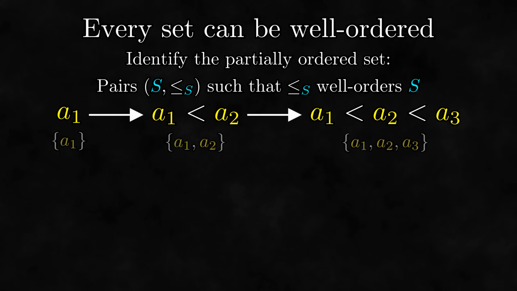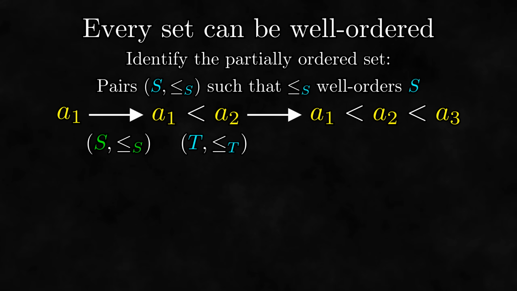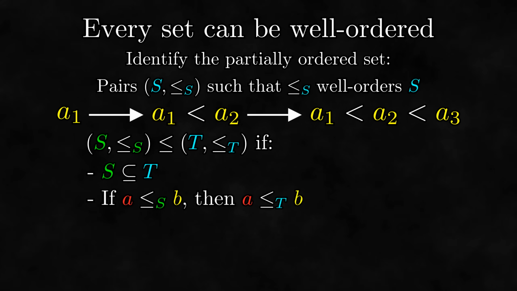However, how can we partially order a set of pairs? Let's figure this out. If we have two of these pairs, we need to figure out a way to say that one is less than or equal to another. First, the first subset must be a subset of the second subset. Then to express that the order in the second pair extends the order in the first pair, let's say that if one value is less than or equal to another in the first pair, it is also less than or equal to the other in the second pair.